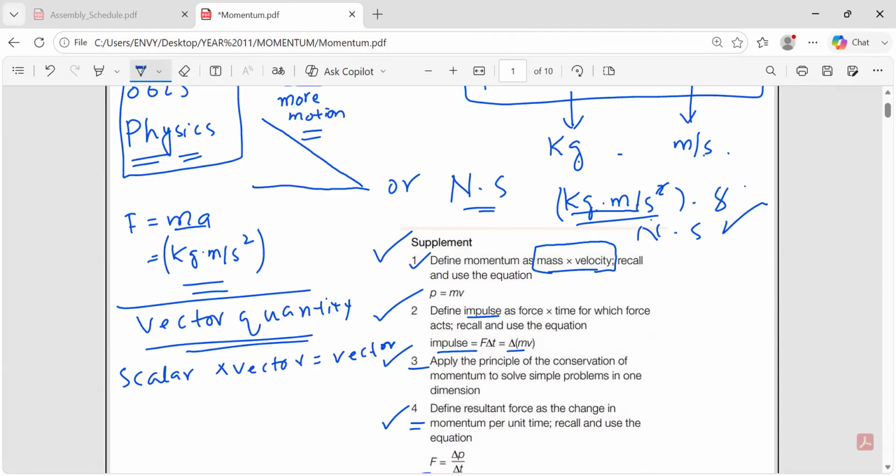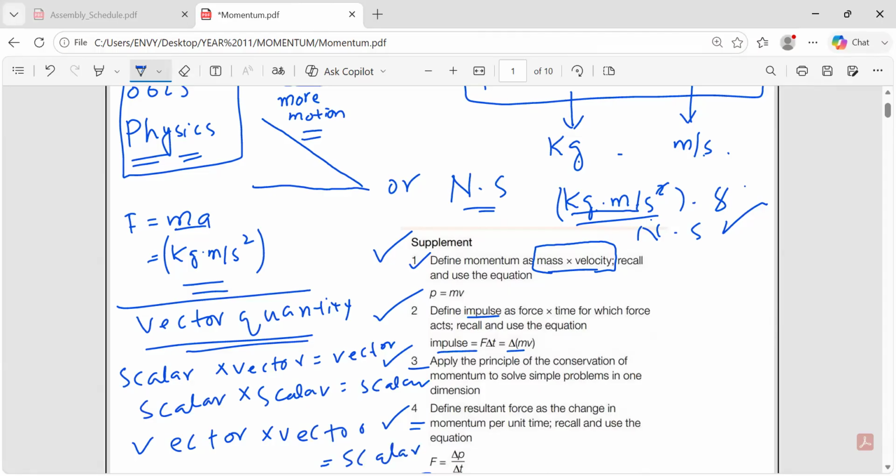If you multiply scalar times scalar, it will give you a scalar quantity. And the last one, vector times vector, if there are two vector quantities, it will also give you a scalar quantity, right?